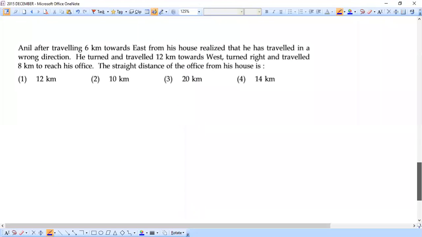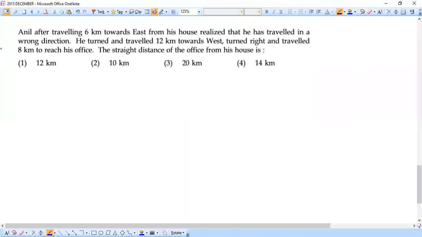Last one more question we have. Let's try this question also. Here this question is from directions, question number 4. Let's see the question. Anil, after traveling 6 kilometer east. So once again, we should be clear with direction concept. We should be clear with the 4 directions. Always by default we go for north, pointing upwards. Then the right hand side would be east, left hand side would be west, this would be south.